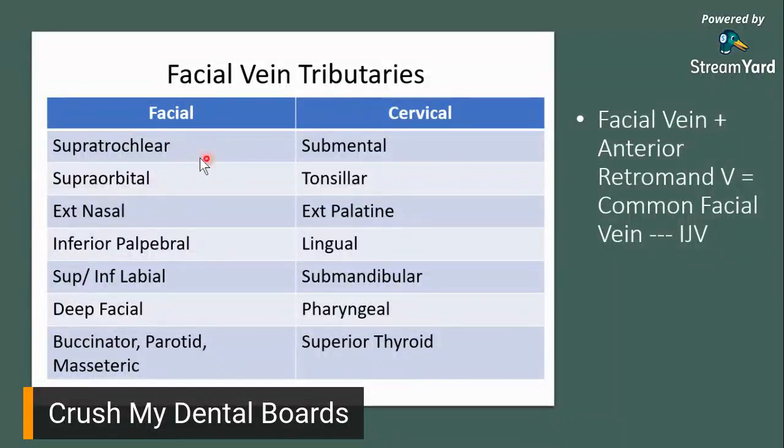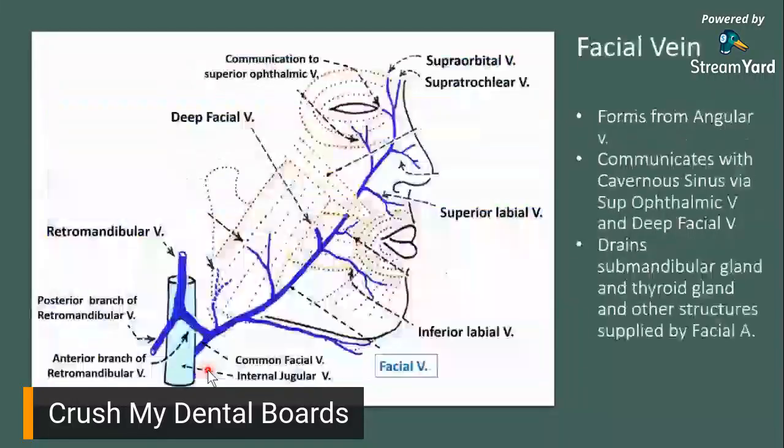So it forms your angular vein. And then it goes down to external nasal, inferior palpebral, superior inferior labial, deep facial, and then eventually it would go drain from your buccinator, your parotid gland, and your masseter muscle. So that's the facial aspect.